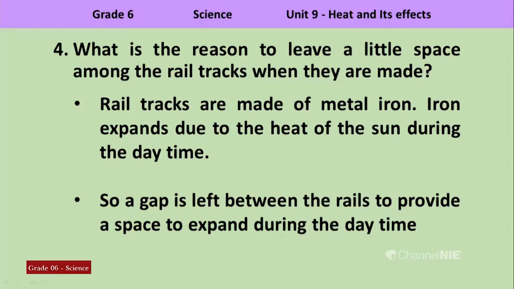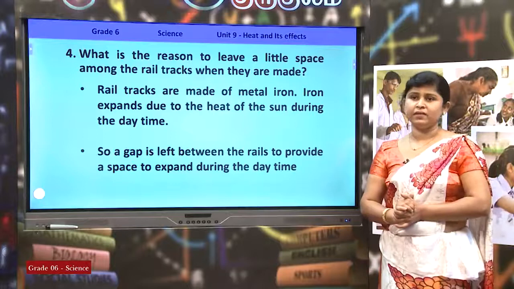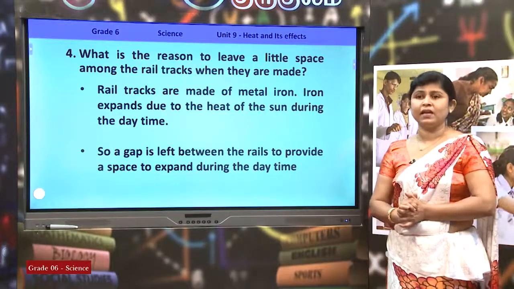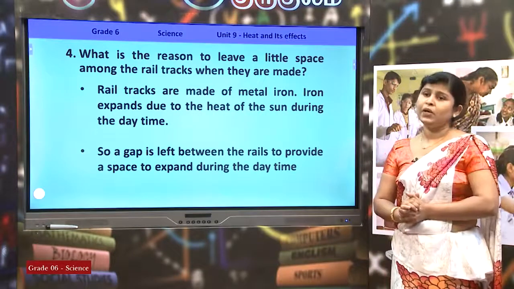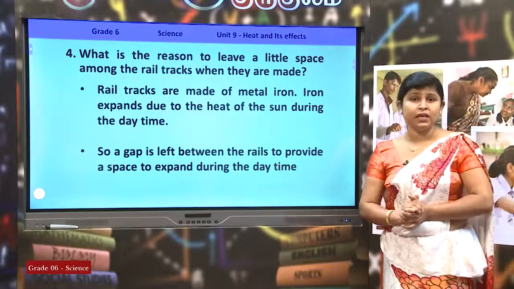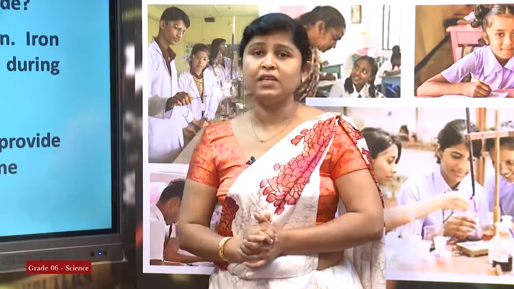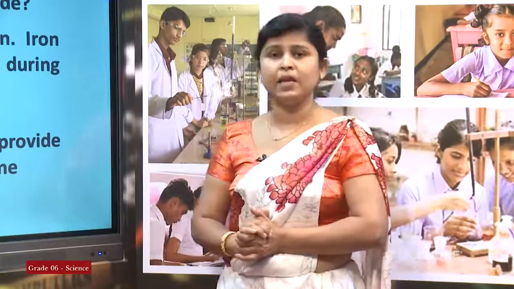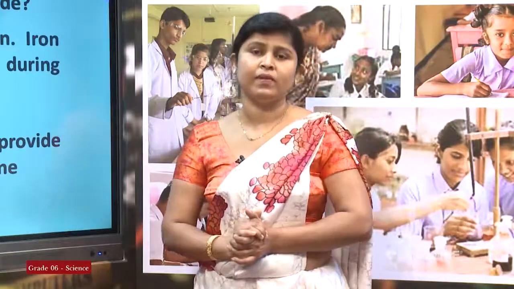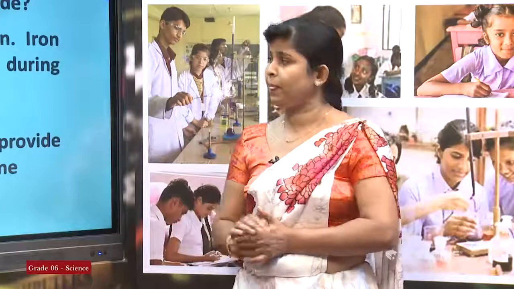My dear children, you know that the railway tracks are made of iron. Iron is a metal and it is a solid. During the daytime, just because of the heat of the sun, iron expands. Then to provide the space, the gap is kept in between the railway tracks. That is the reason.